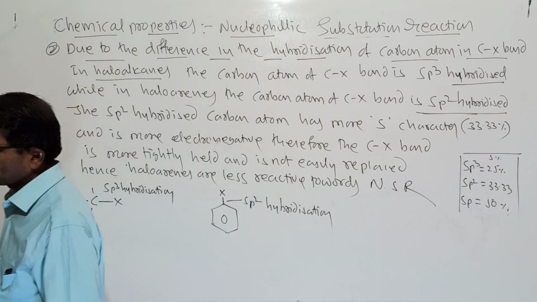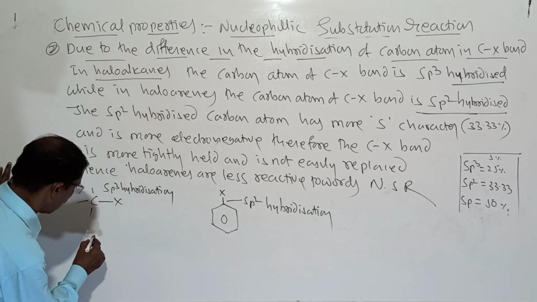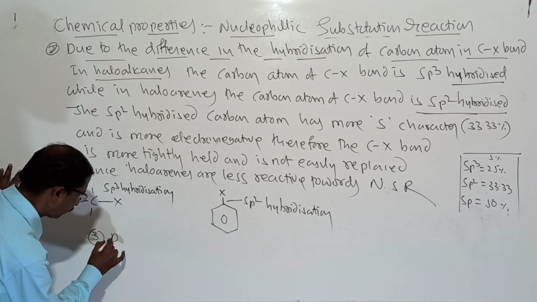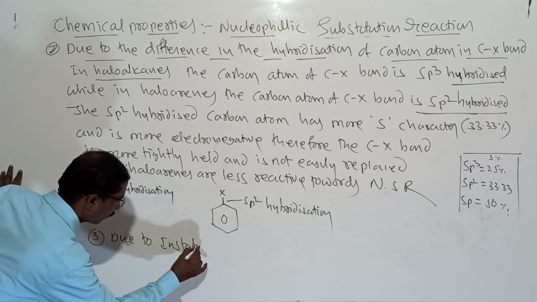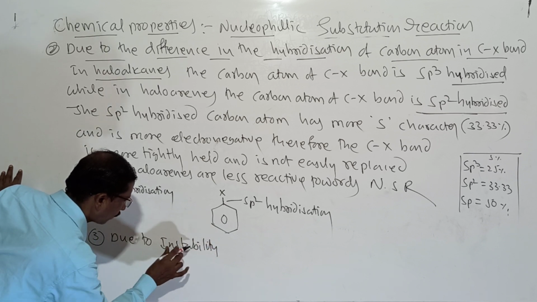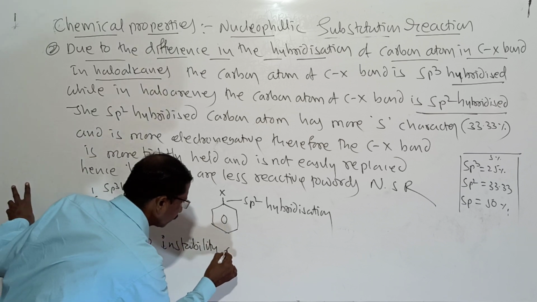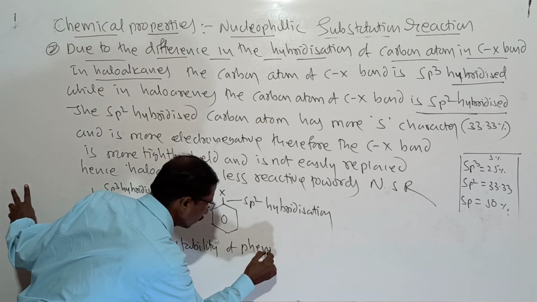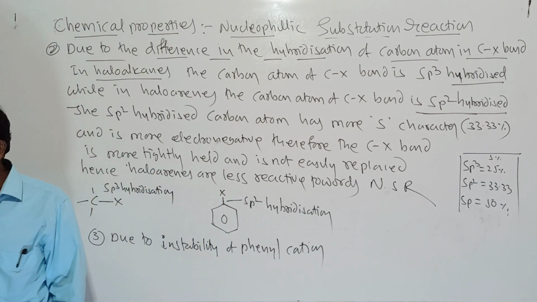And then there is another one, that is the third one, due to instability of phenyl cation. It is not so important.